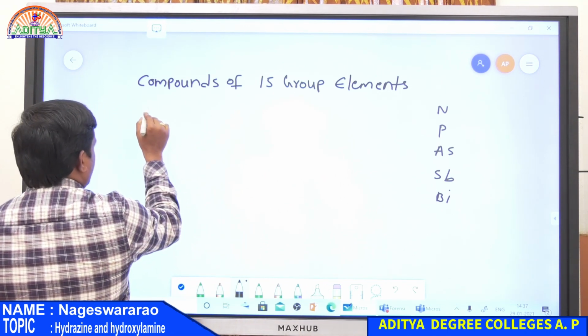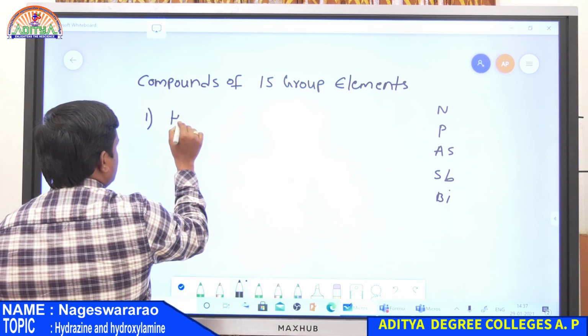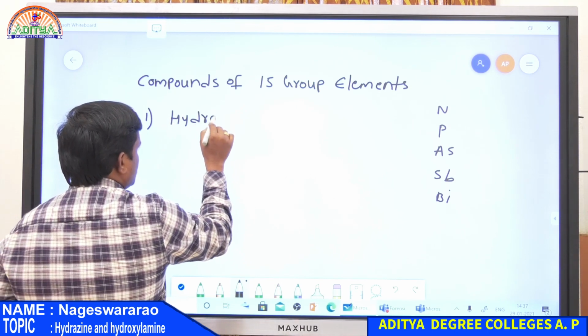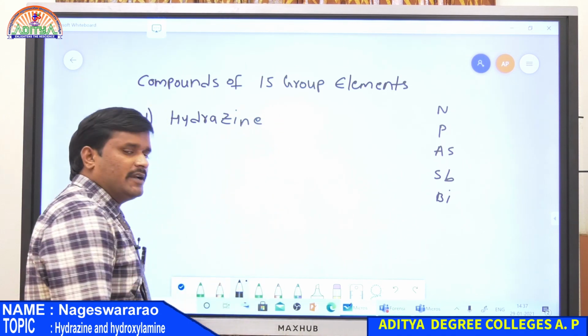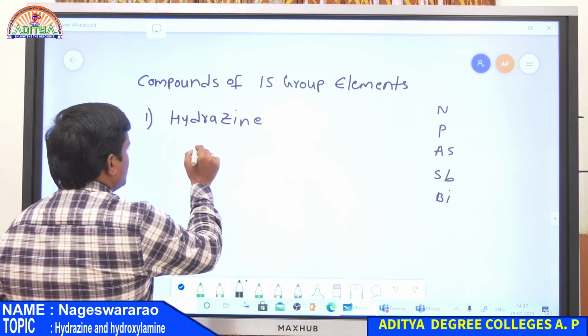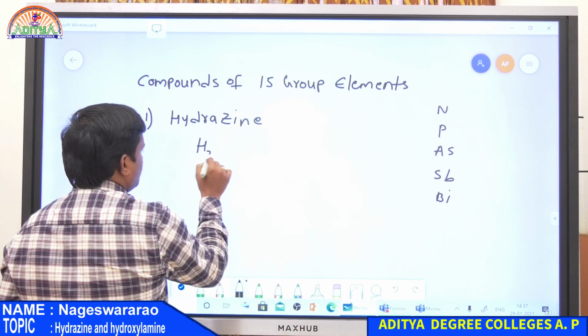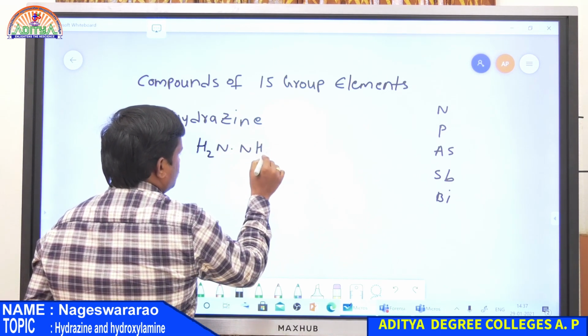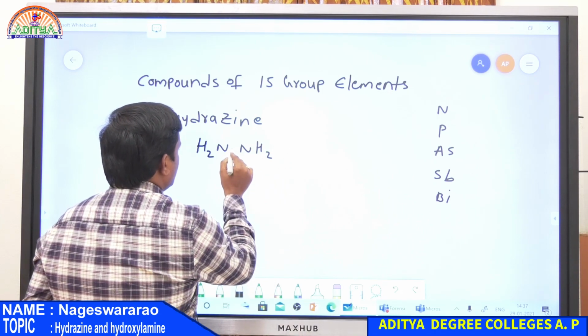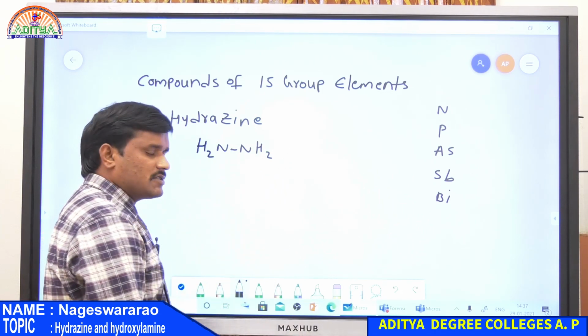First compound is hydrazine. What is the formula for hydrazine? NH2NH2. There exists a single bond between nitrogen and nitrogen.